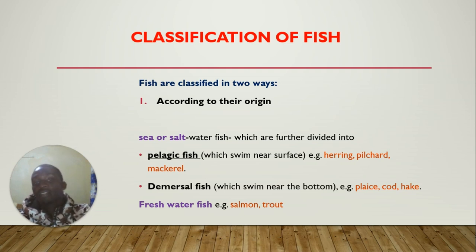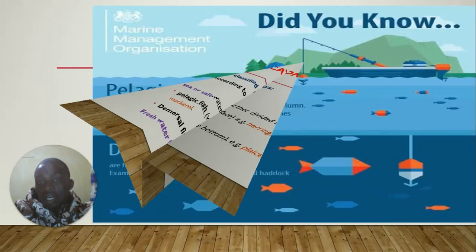Then we have the demersal fish, which swim near the bottom of the sea. Examples are plaice, cod, and hake. Then under freshwater fish, we have examples such as salmon and trout.